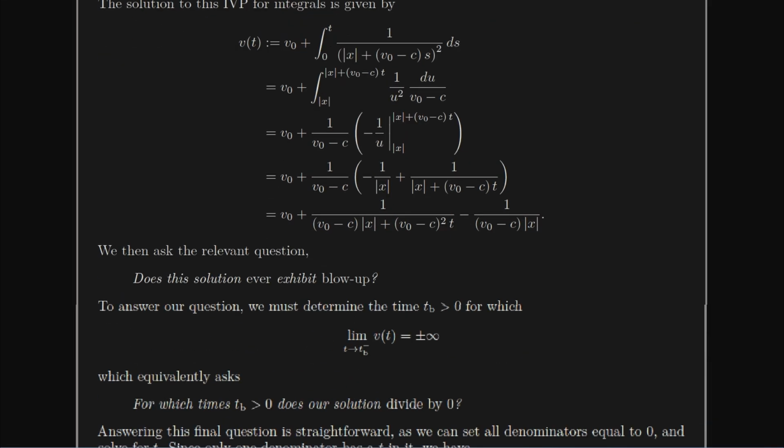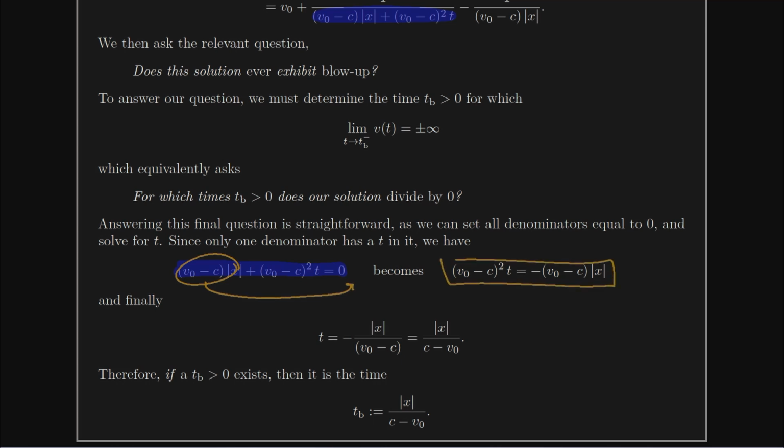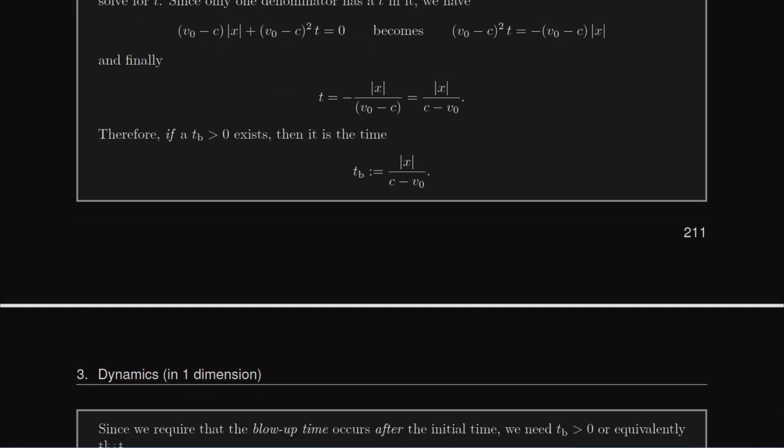And the answer is going to come by just grabbing that and setting it equal to 0. So I'm going to grab this denominator and I'm going to set it equal to 0. When I do that, if I want to solve for t, what do I do? Well, I pull this to the right-hand side. We end up here, and I'm going to divide both sides by v0 minus c squared. That's going to cancel on the left, divided by v0 minus c squared on the right. We end up with t, or our blow-up time, is x divided by c minus v0. So it's the distance I started from the black hole divided by the speed of light minus my initial velocity.